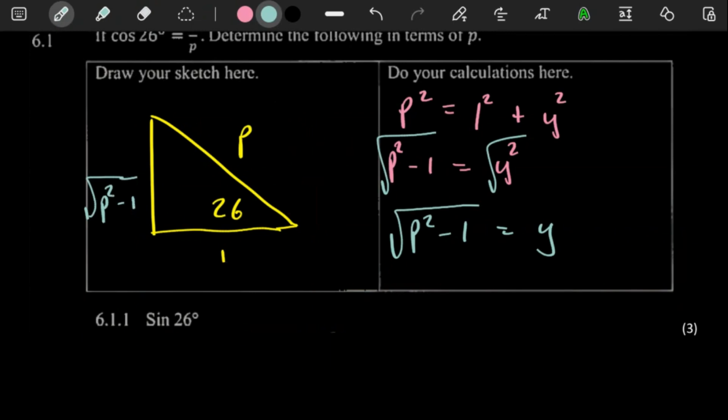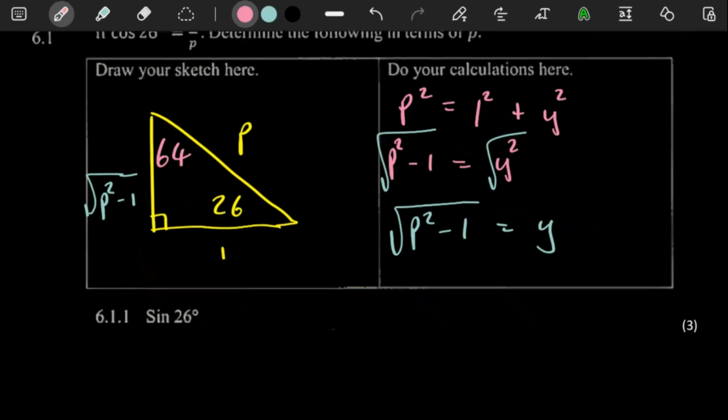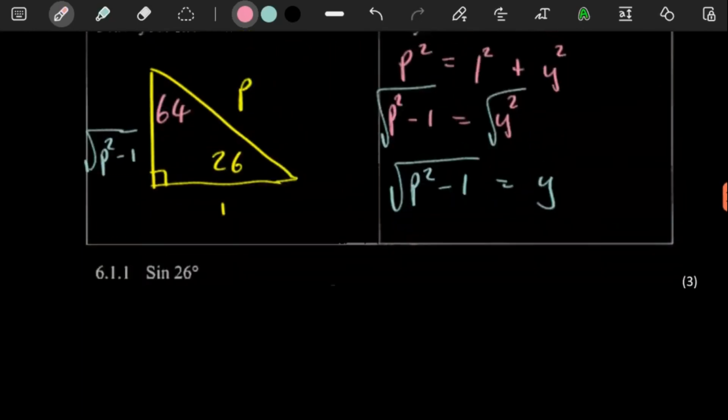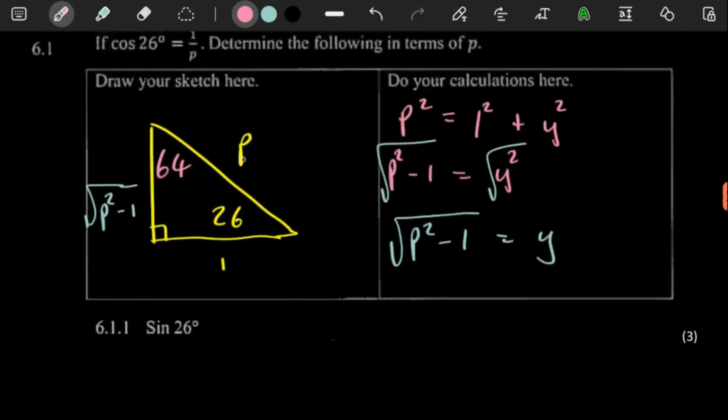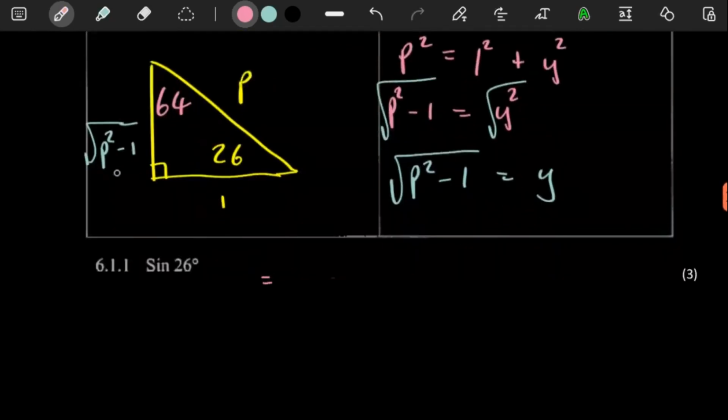Fine. So the other thing is you always also want to make sure that your right angle triangle is complete, meaning that's a 90-degree angle. We can get this angle here, right? 90 minus 26 is going to give us 64. There we go. So with all this here now, we can easily work out our 3-mark question. Sine 26 is going to be opposite over hypotenuse. So here, opposite, which is square root of p squared minus 1, hypotenuse p.